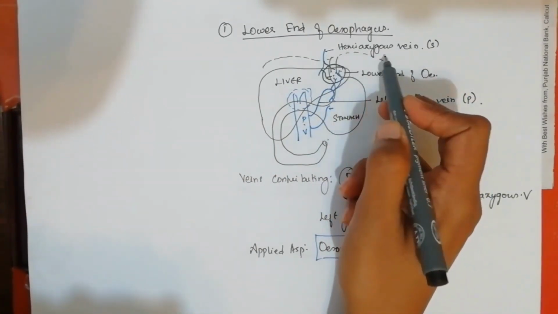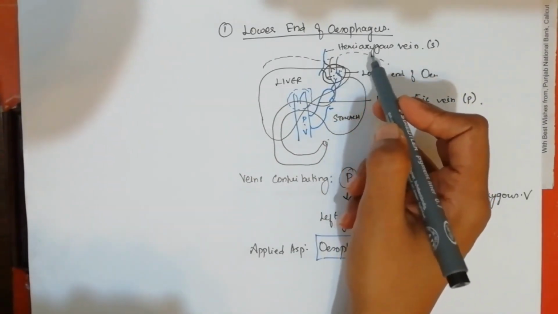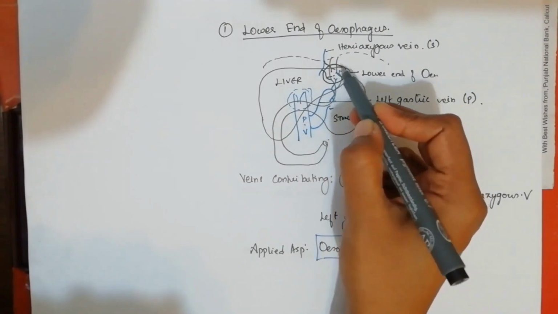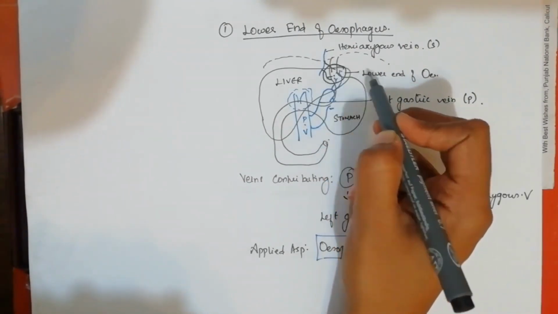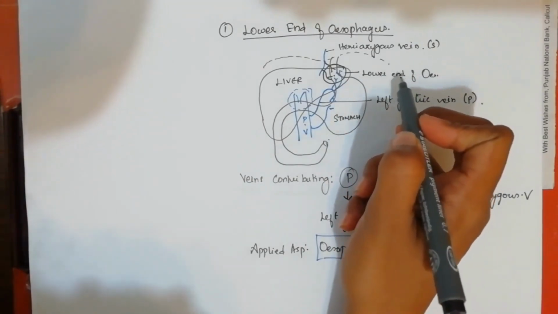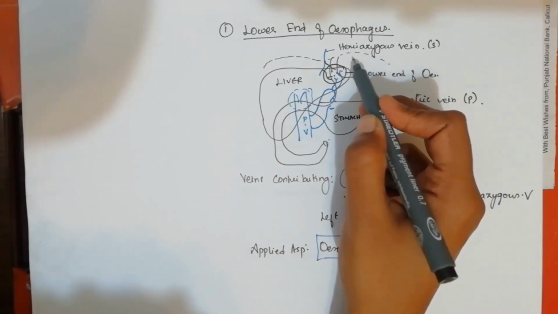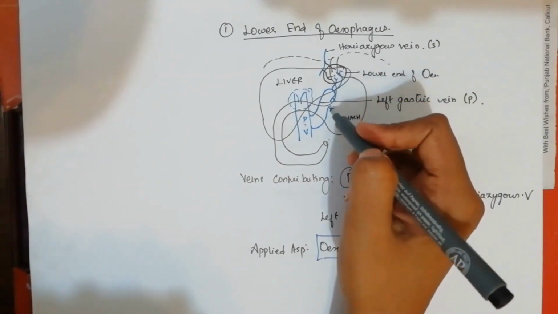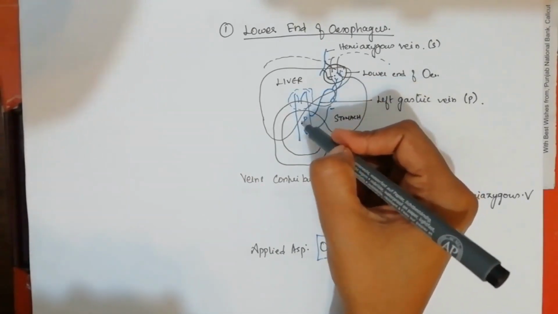That hemiazygos vein, which is draining into the systemic veins, will give some tributary which will anastomose in the lower end of the esophagus. The black circle which I have marked is the lower end of the esophagus, where we have the systemic vein tributary coming from the hemiazygos vein, and the portal part coming from the left gastric vein, which is a tributary of the portal vein.